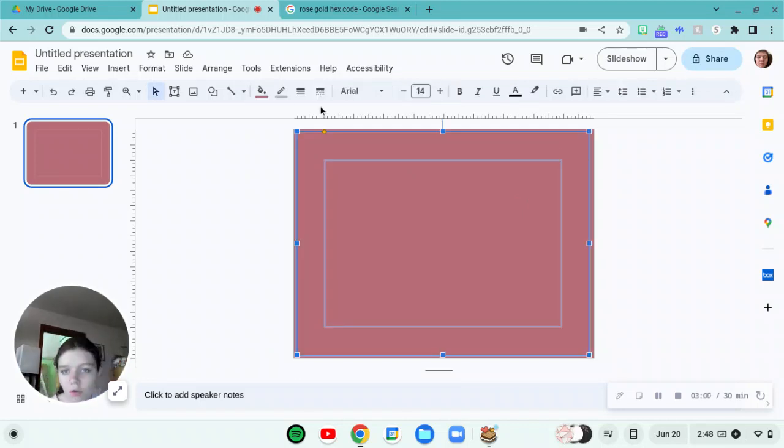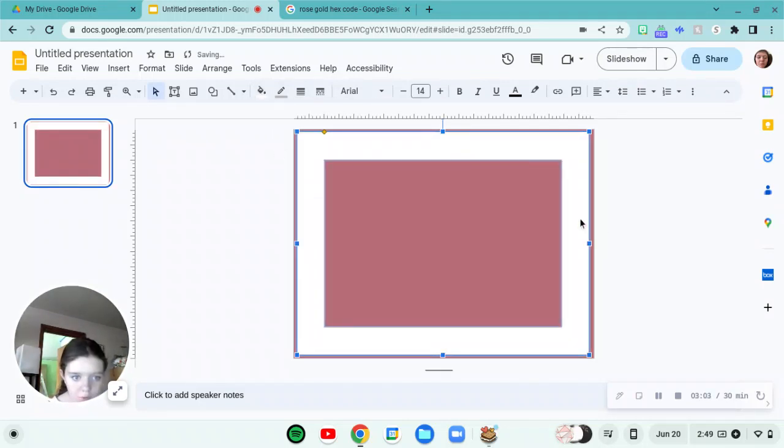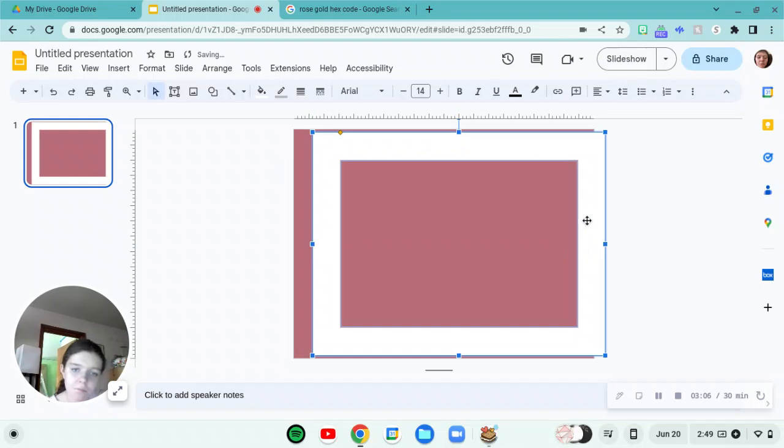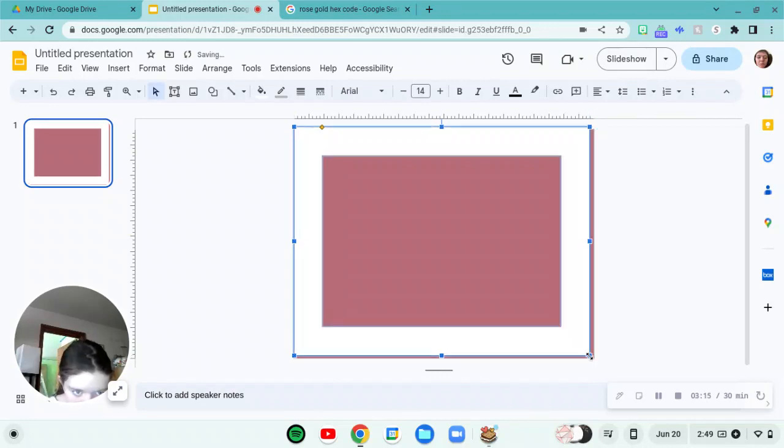Now what you're going to do is pick a color. I'm going to do white for my square. I'm just going to line it up completely so that there's no rose gold showing beneath the white. That might be a bit of a tricky task for some of y'all.